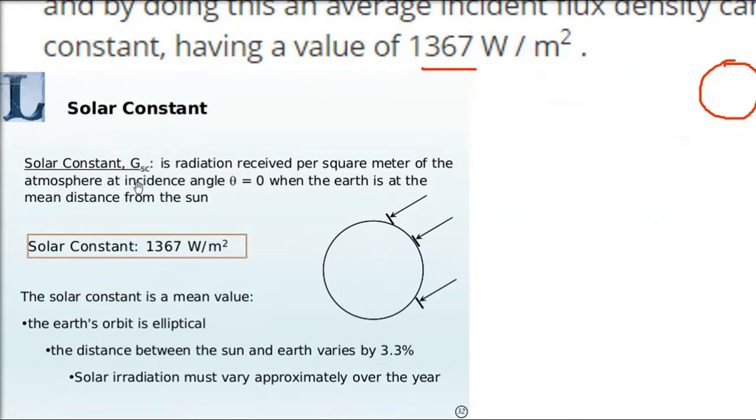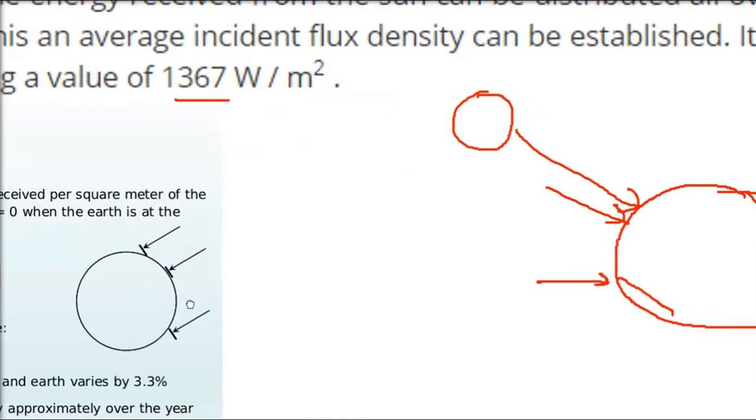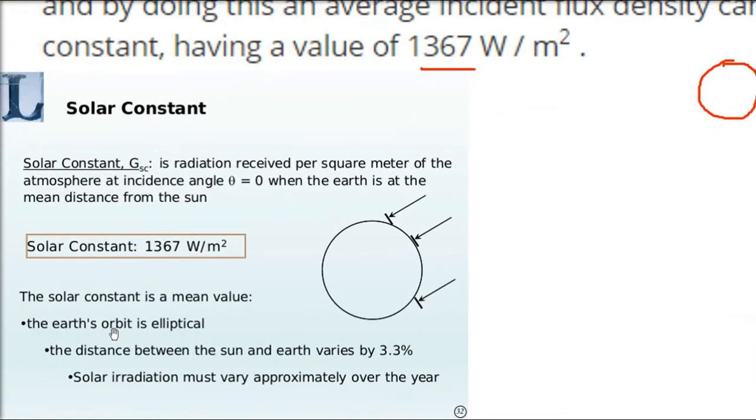As I said, we represent it by capital G along with a small SC, solar constant. This is the radiation received per square meter, watt per meter square is the unit, of the atmosphere at an incidence angle theta equals 0, when the earth is at the mean distance from the sun. So first of all, theta has to be 0 incident angle, and the earth is at the mean distance from the sun. Now the solar constant, as I said, is 1367 watt per meter square. There are certain things which we need to know. It is a mean value. As I said, everywhere we have different energy.